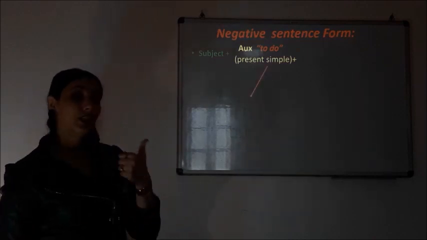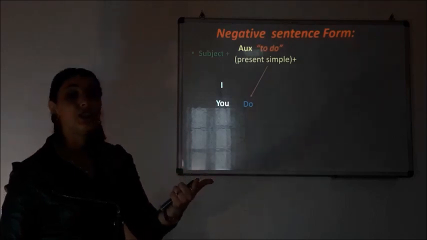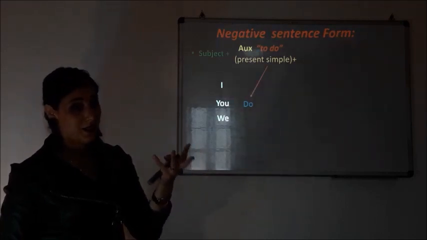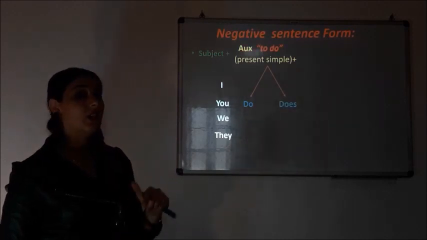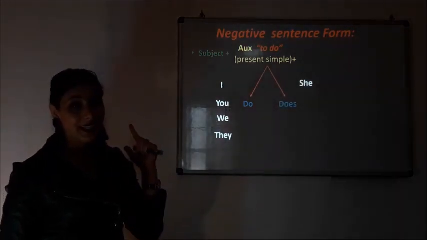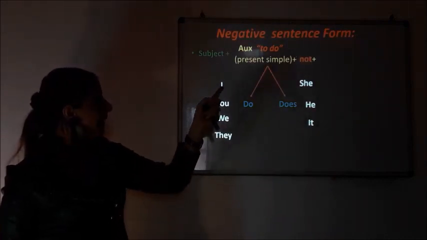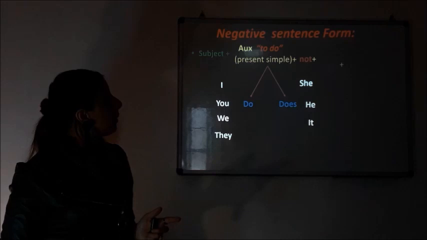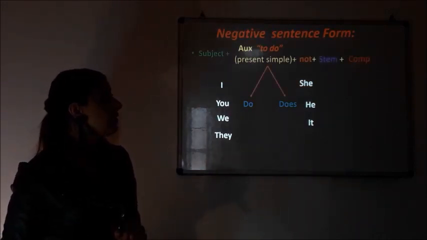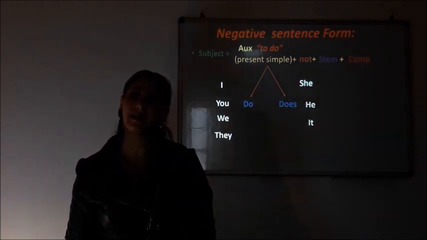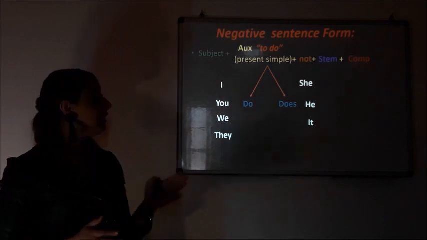Which means do with I, you, we, and they, or does with she, he, and it. Plus my not, plus the stem of the verb, plus the complement, plus the rest of the sentence. Is it okay? Great. Let's move on.